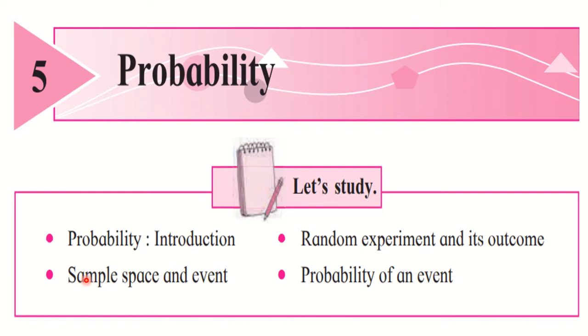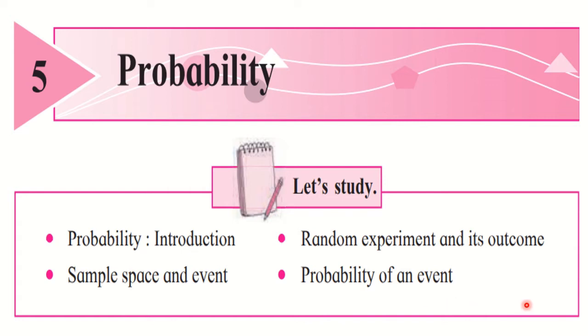Also we have studied about sample space and events, how to write down the sample space, how to write down the events, and how to write down the number of sample points in the event. Now we are moving towards the last topic of this chapter, that is probability of an event. So now let us see the meaning of the word probability in mathematics.